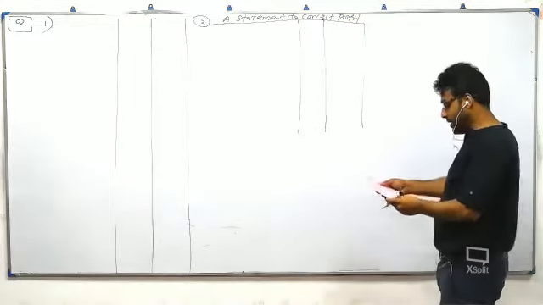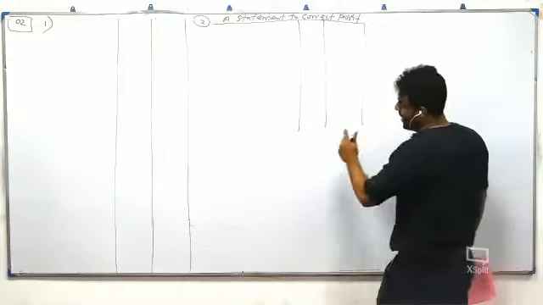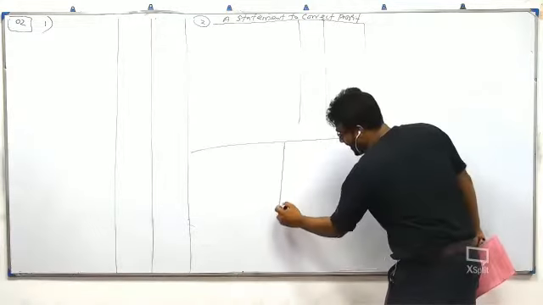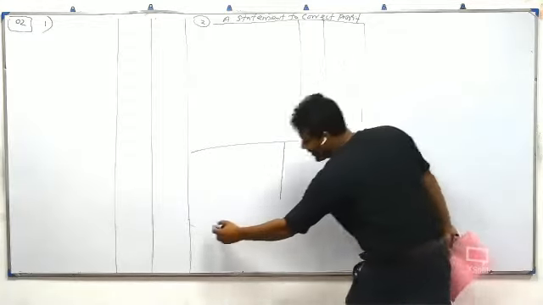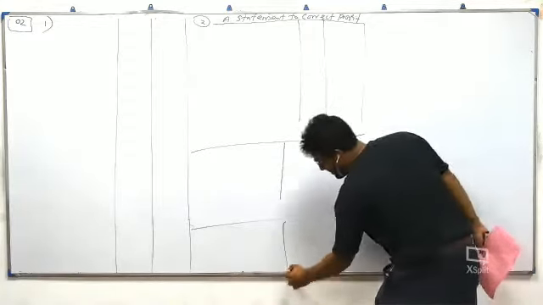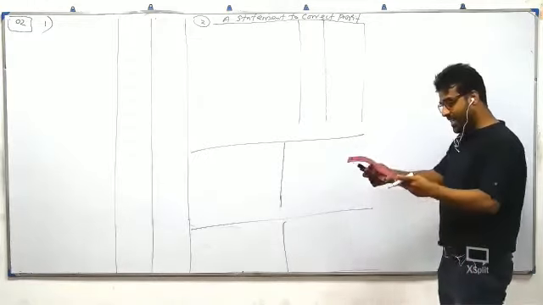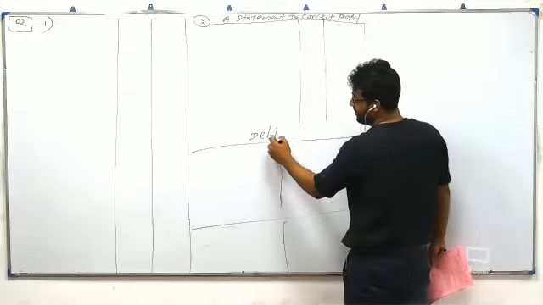Third requirement, prepare a wrong debtor control account, then prepare the corrected debtor control account. Incorrect debtor control account, after that correct debtor control account. So prepare two debtor control accounts.